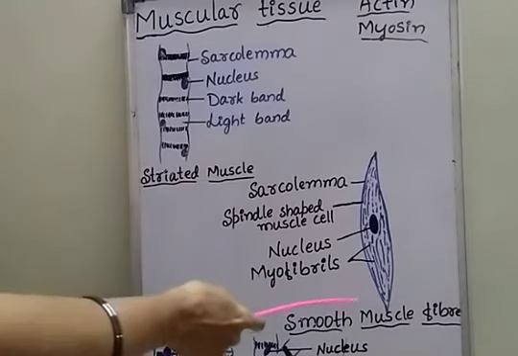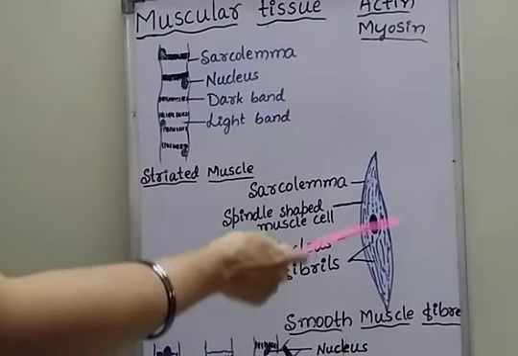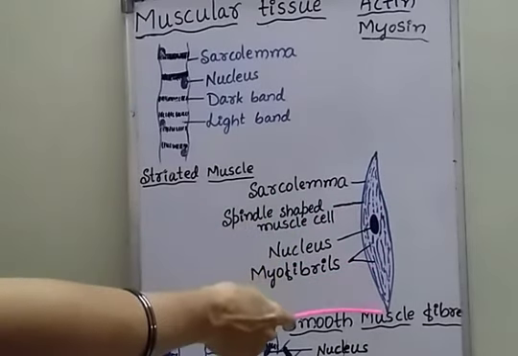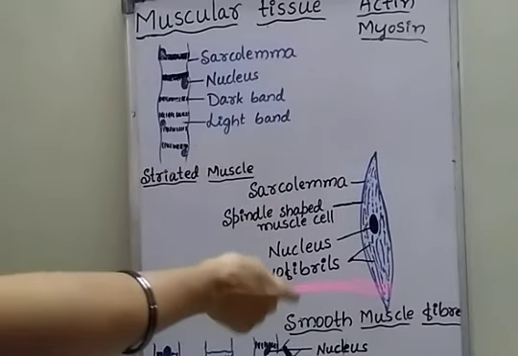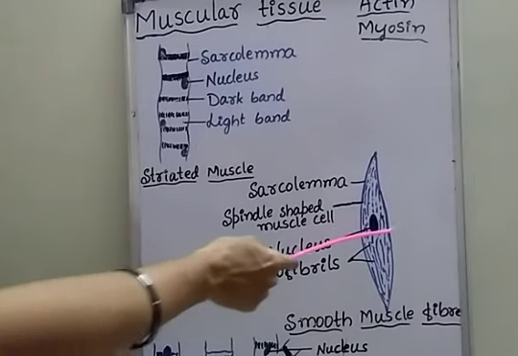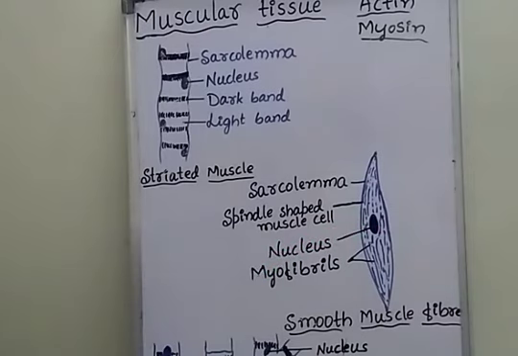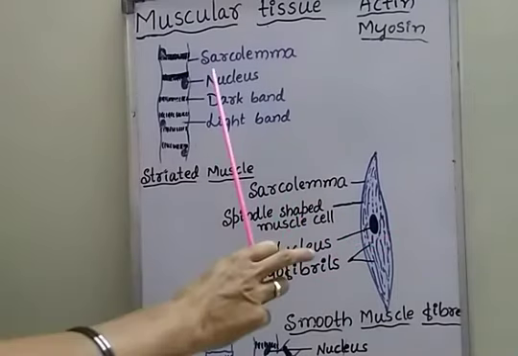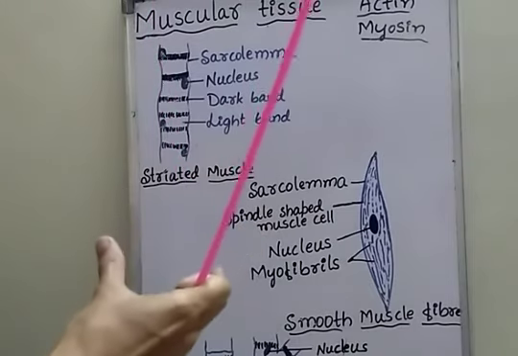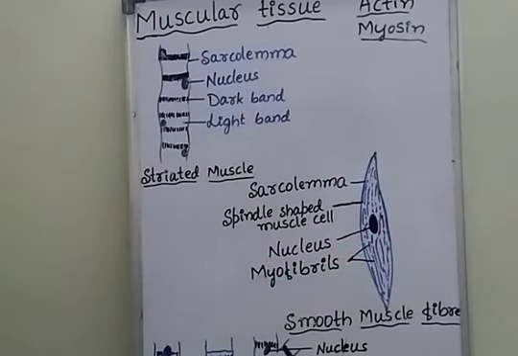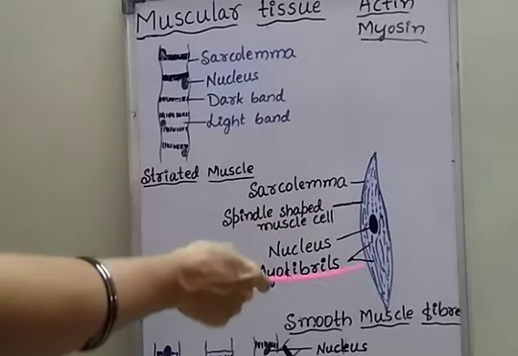Smooth muscle fibers are spindle shaped. Spindle shaped means both ends are tapering or pointed, and broad at the center. The spindle shaped muscle fiber is broad at the center and pointed at both the ends, and these muscle fibers are unbranched.